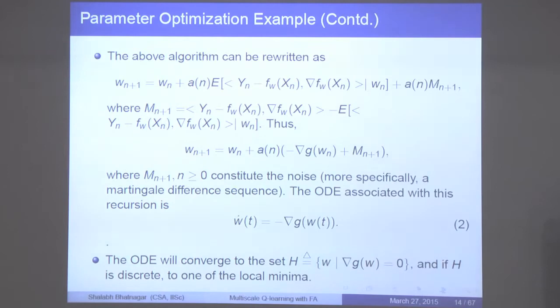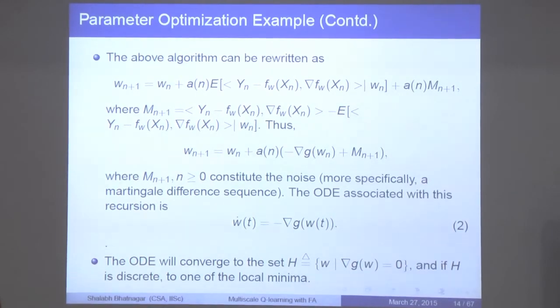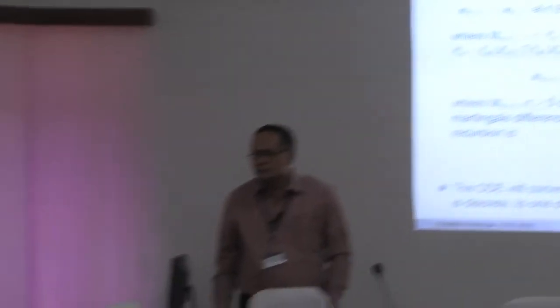A couple of questions. The first one is, to show that it's a Lyapunov function, but the convergence depends on how fast the grad G grows, right? Because just being negative outside the set H is not enough, right? You might not converge fast enough. No, this is as far as the ODE is concerned. If you look at the trajectory of the ODE, it will converge to the set H. But as far as the algorithm is concerned, yeah, the argument is more involved.